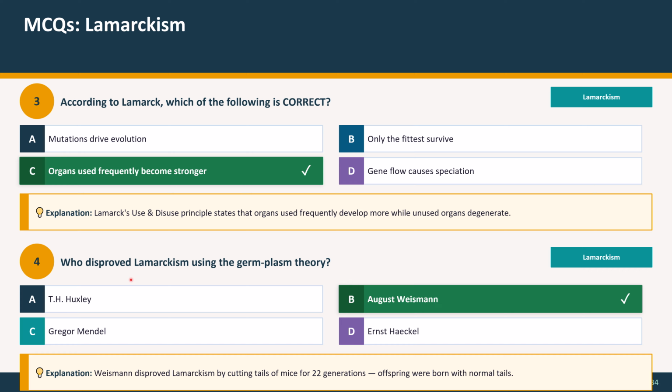Question 4: who disproved Lamarckism using the germplasm theory? A, T. H. Huxley, B, August Weismann, C, Gregor Mendel, and D, Ernst Haeckel. The correct option is August Weismann. Explanation: Weismann disproved Lamarckism by cutting tails of mice for 22 generations. Offspring were born with normal tails.